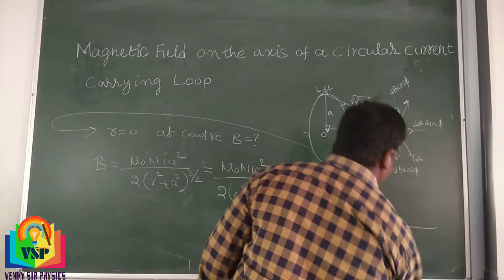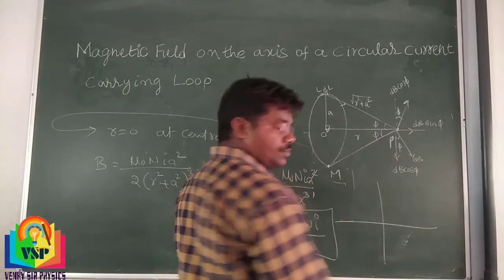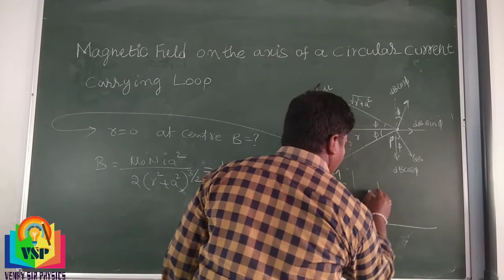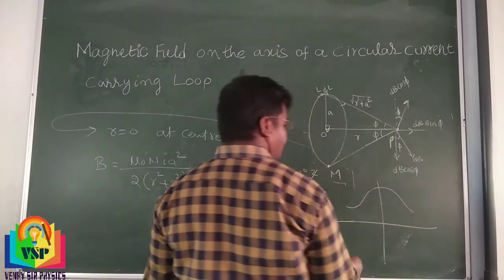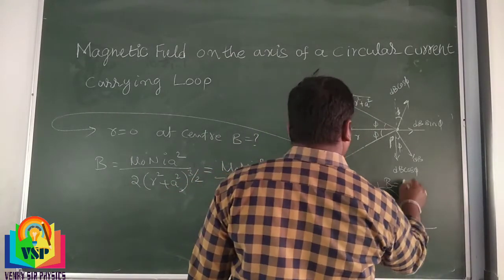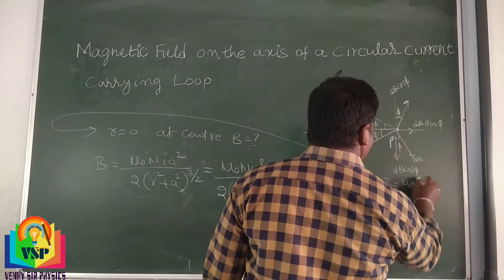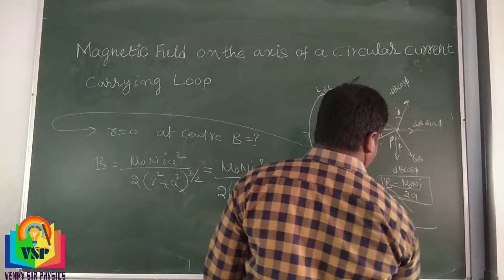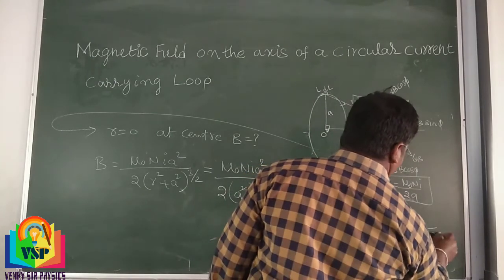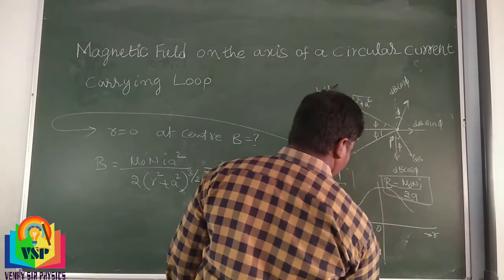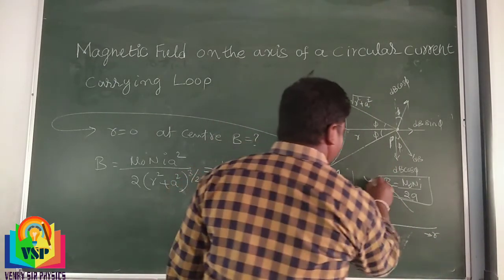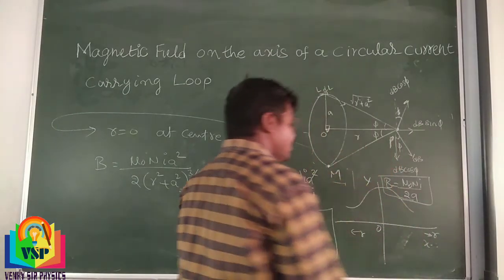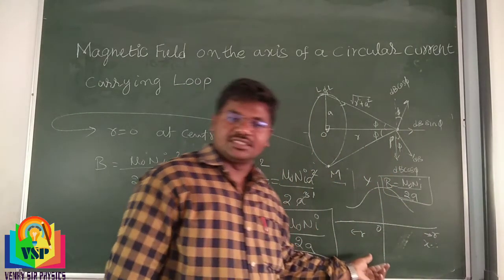Coming to the graph, very important one. So we can get the graph like this. At the center of the circle, B is equal to mu naught N into I divided by 2A. This is the y axis, this is the x axis. Okay, so we can get the graph like this.